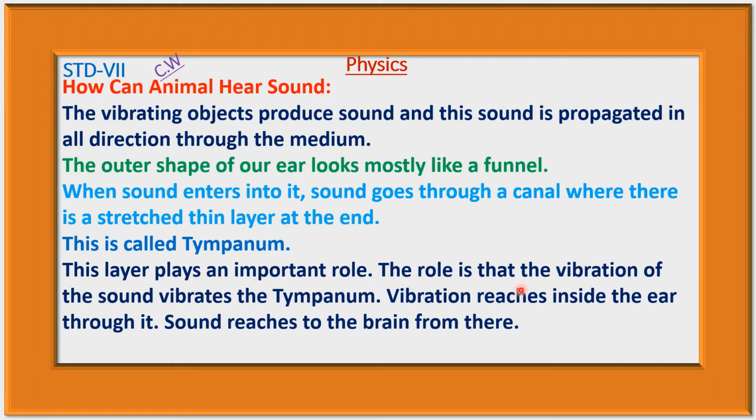The role is that the vibration of the sound vibrates the tympanum. That is, at first the vibration of the sound enters into the ear and it will vibrate the tympanum, and the vibration reaches inside the ear through it. Sound reaches the brain from there. Thus the ear can hear sound.